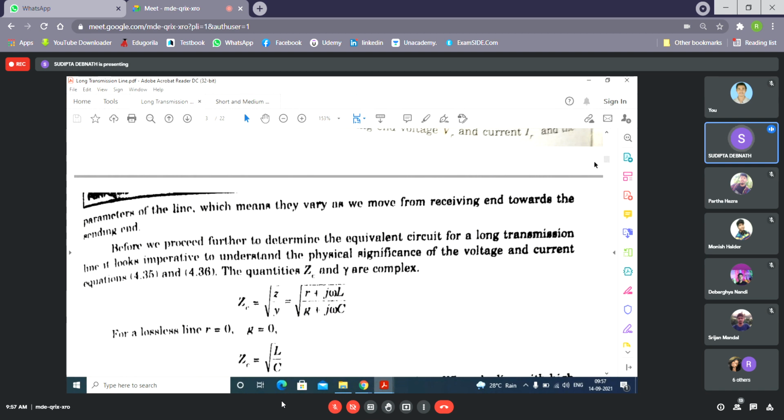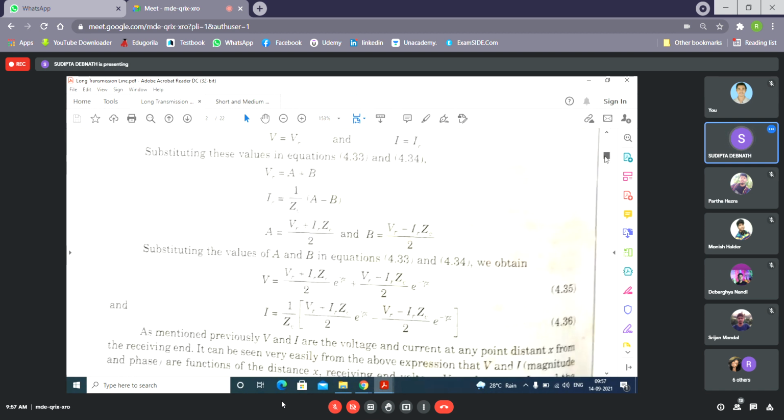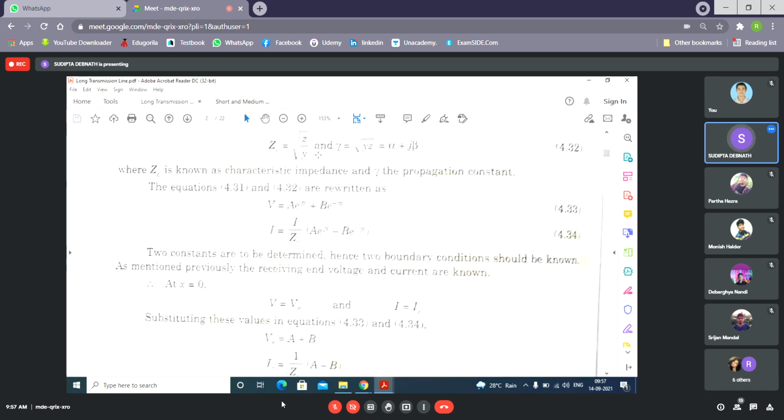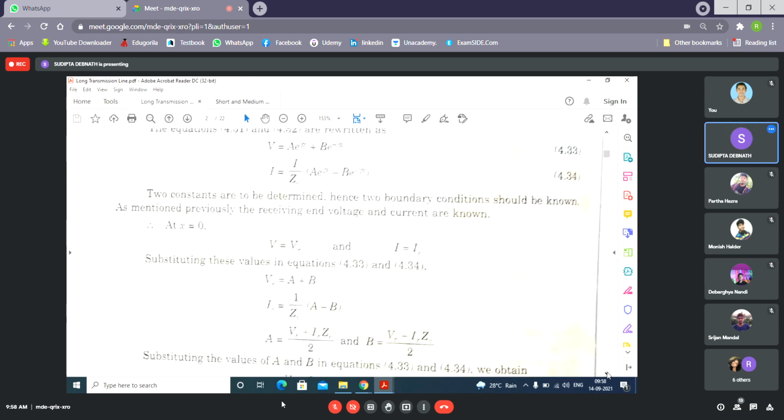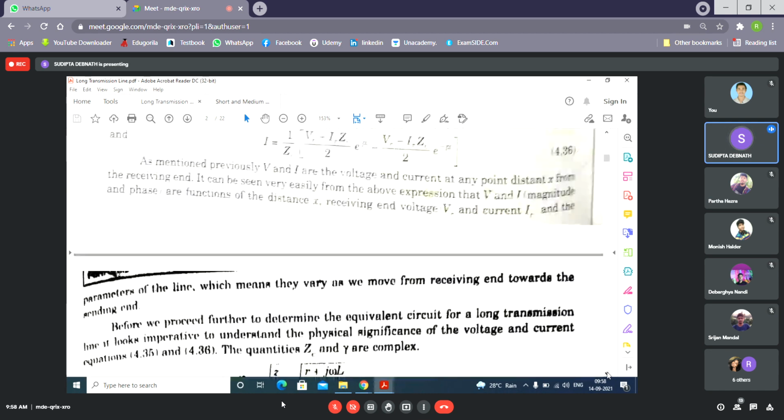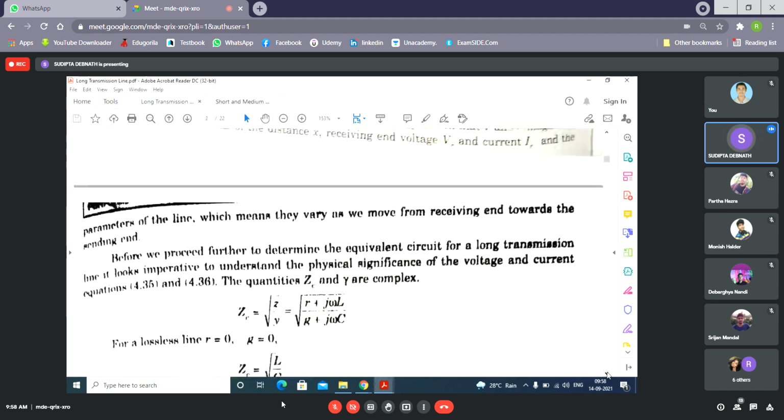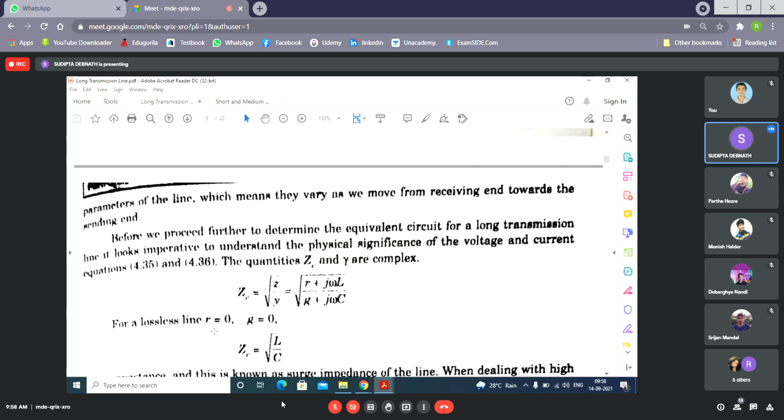I have told you that ZC is called the characteristic impedance, and we have replaced root over Z by Y as ZC. Now, what is root over Z? Z is equal to R plus JX. And this Y, the shunt admittance, is generally neglected, so we consider only J omega C. This G is neglected, and for long transmission lines, in most cases R is also neglected. In some cases you will find that the value of R is given, so in that case you can consider it.